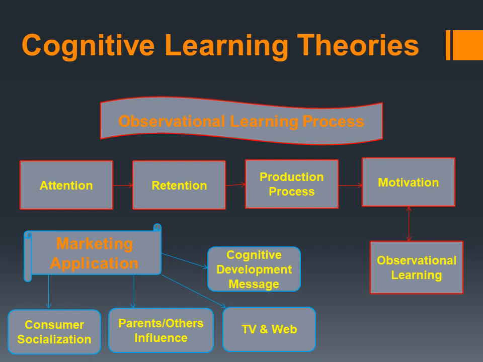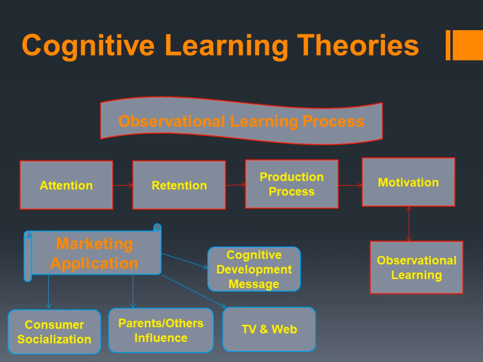To learn through observational learning, we must observe or pay attention to something in the environment. So here I have highlighted the attention section first. Second comes retention. Observers must not only recognize the observed behavior but also remember it sometime later. That is called retention. Next comes the production process, and after that comes motivation. Attention and retention will not work without motivation. If you have motivation, then attention and retention will work.